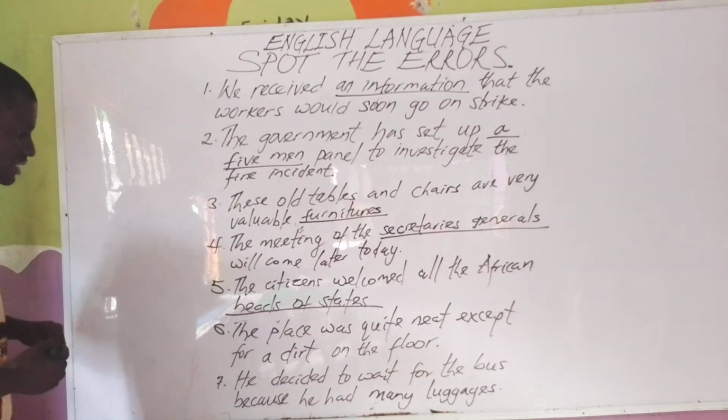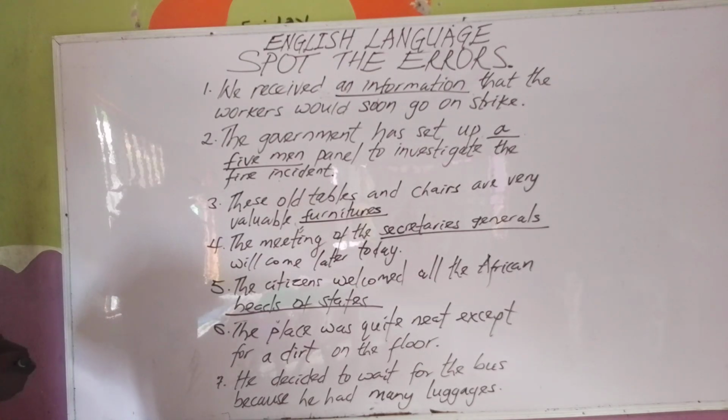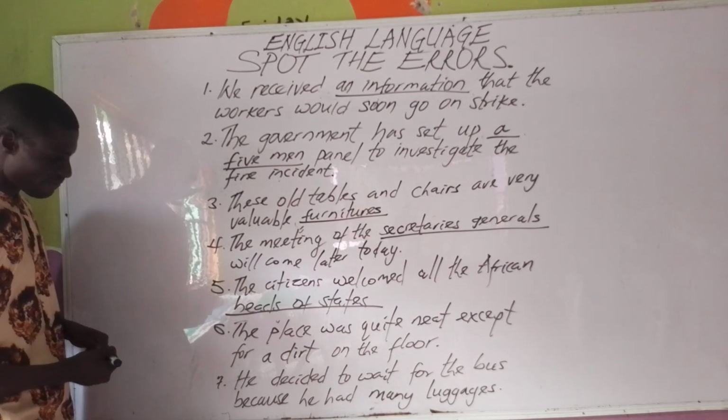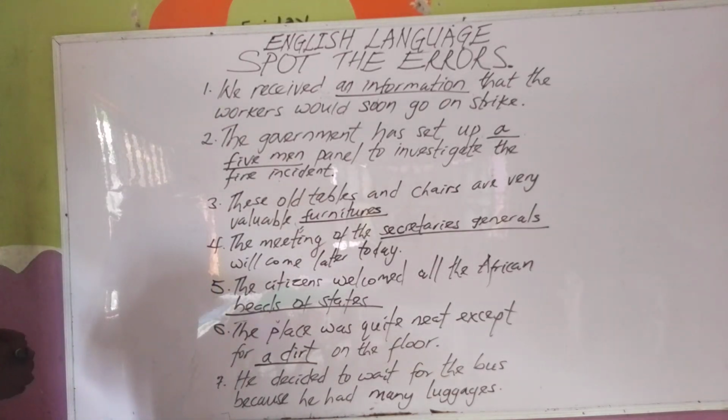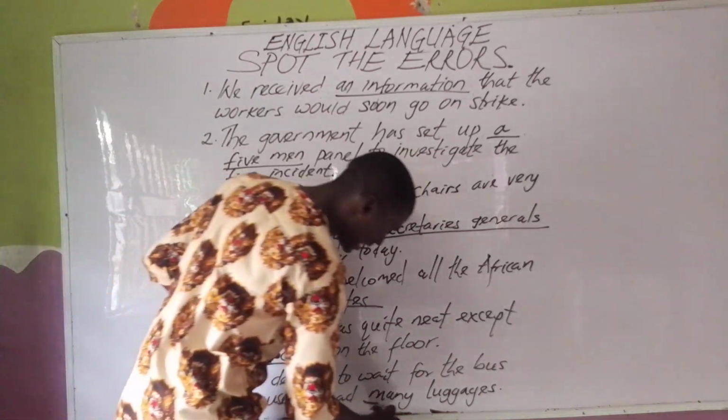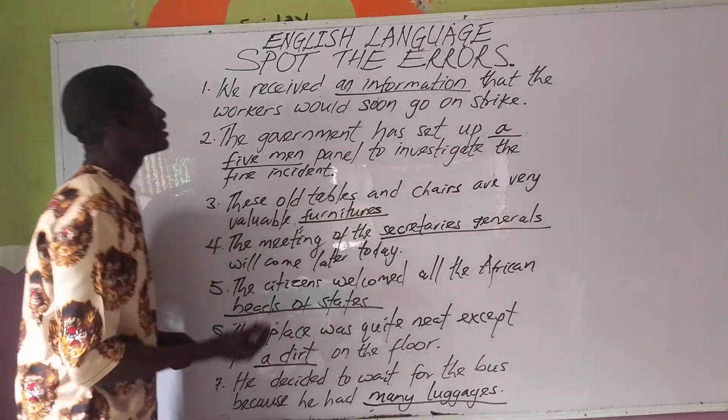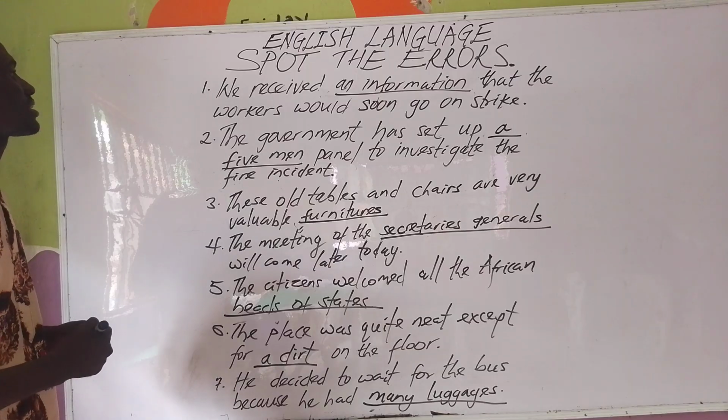The sixth, the place was quite neat except for a dirt on the floor. Except for a dirt on the floor. The seventh, the last sentence. He decided to wait for the bus because he had many luggages. Many luggages.